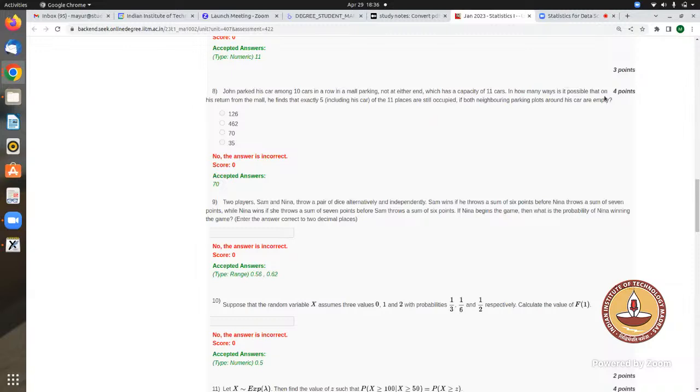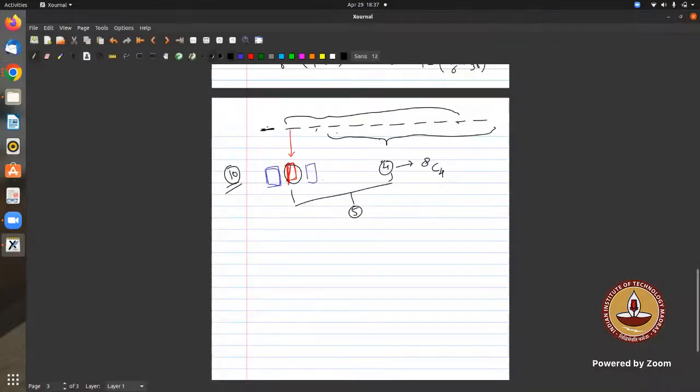Now we just want to find out that there should be 5 cars remaining, including his car, out of the 11 positions. We achieve this through this only: in the remaining 8 positions, how many cars should be present? So the first information is actually a pseudo information, which we are not going to use anyhow. Even if we solve with this method, I don't think we get the correct answer. Why? 8C4 is the correct answer, right? So it's only 8C4. Is it 8C4 or is it 8C4 into 9?